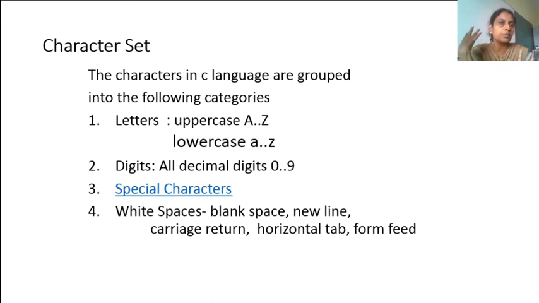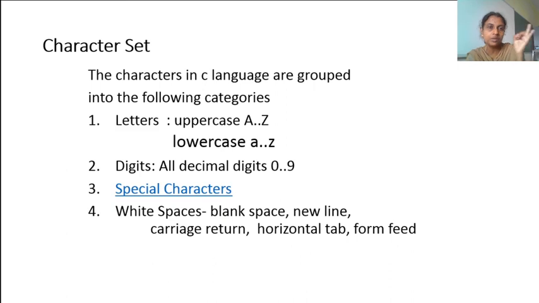So to write a C program, we should know the C character sets. What are they? First is letters, then digits, then special characters, then white spaces. These are the four things available to write a C program. These are the set of characters we require, so that's the reason they call it a character set. Possible letters are alphabets A to Z in small and capital letters.